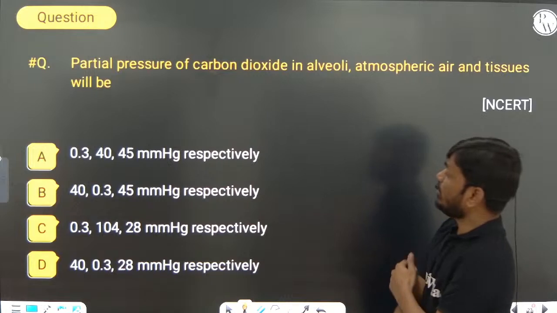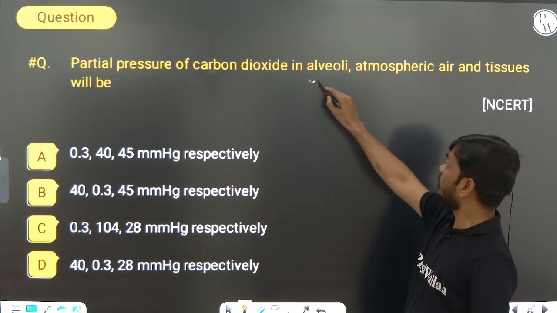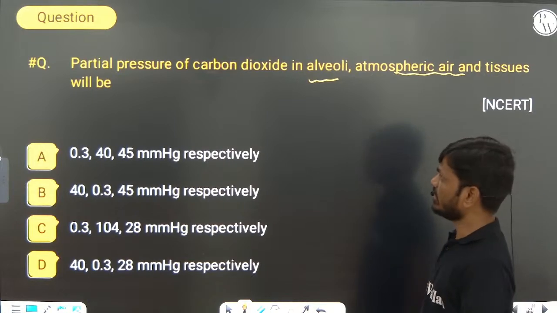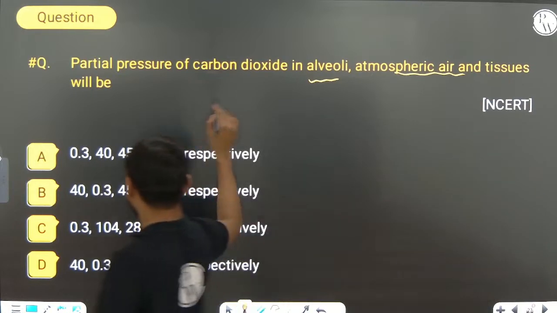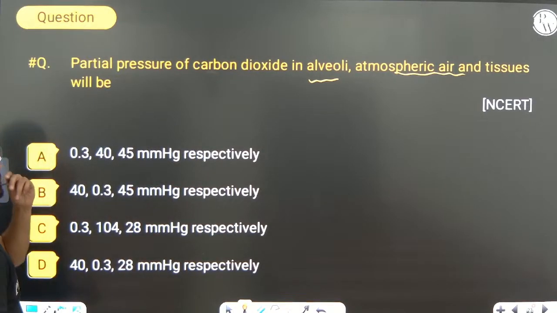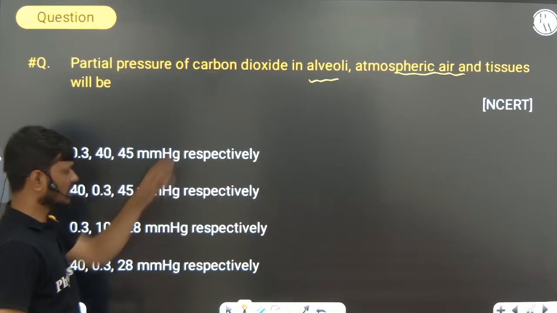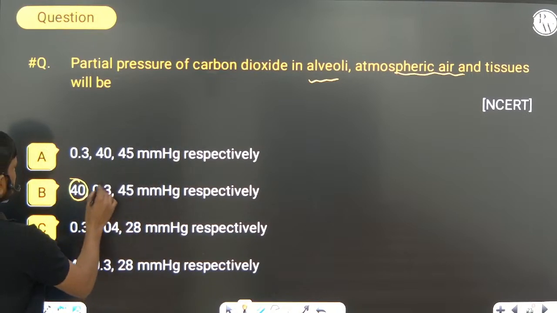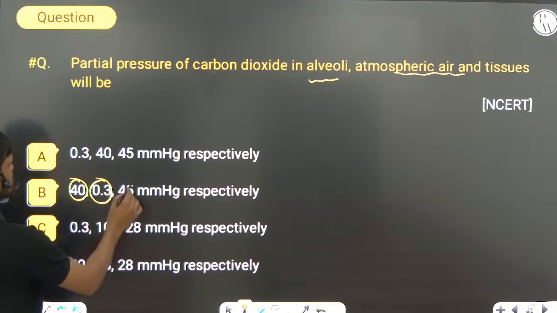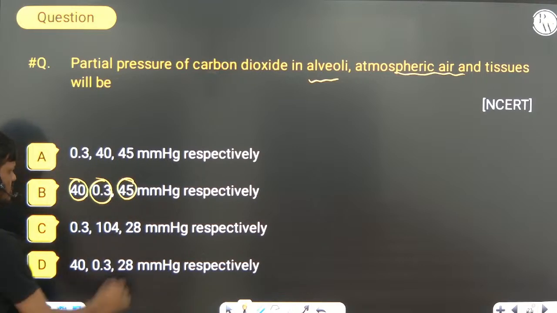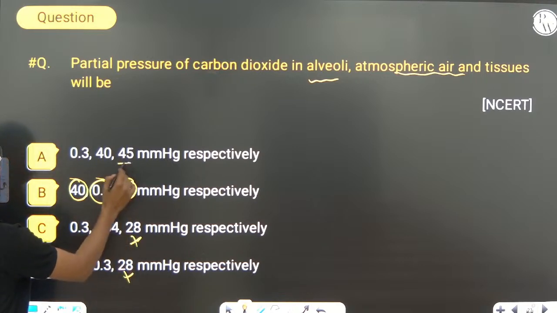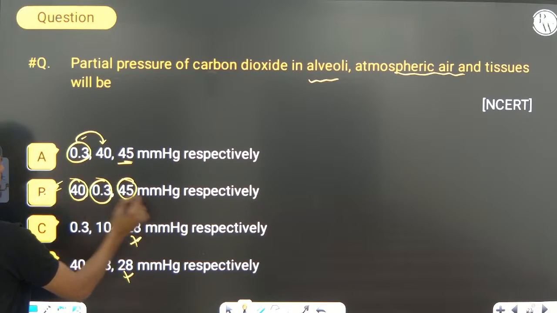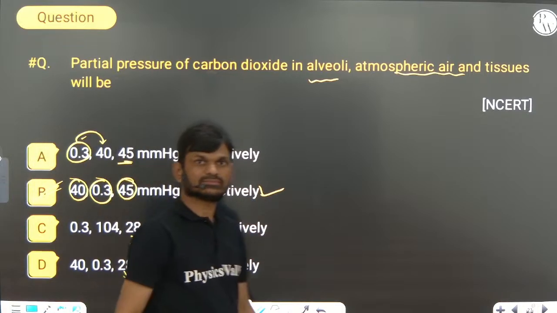Next, the partial pressure of carbon dioxide in alveoli, atmospheric air and tissue. The partial pressure of carbon dioxide in alveoli is 40 mmHg, in atmospheric air 0.3, and in tissue 45 mmHg. The remaining options are not matching, so this is right and that is wrong. So option 2 is the right answer.